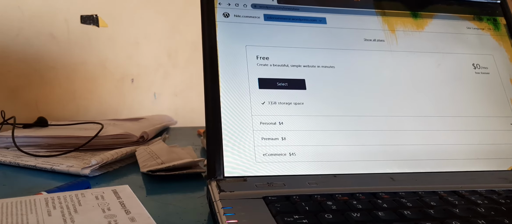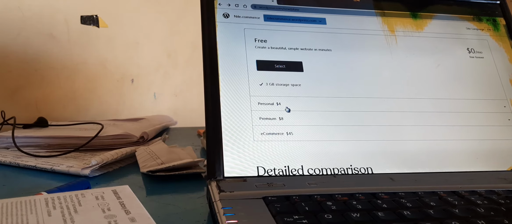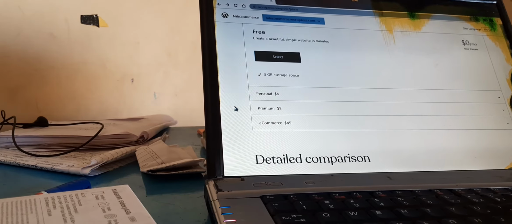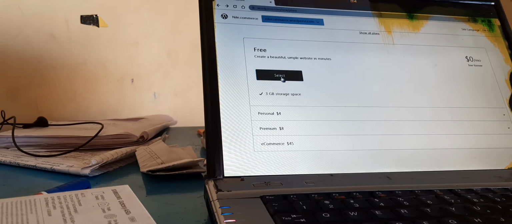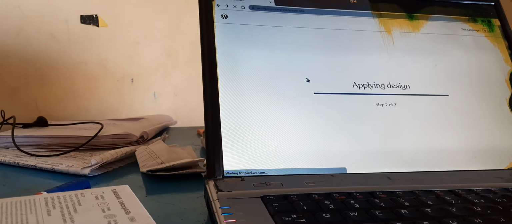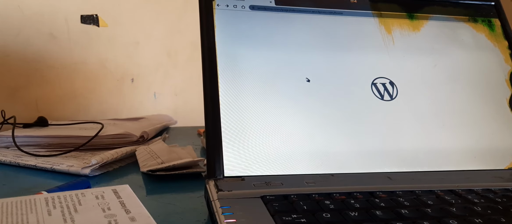This has 3 GB storage space, and if you want personal, that is $4. If you want premium, that requires $8, and e-commerce $45. I am taking this one, and we want to create a beautiful, simple website. Okay, so they are just building your site. So yeah, this is the home page of Nile Commerce.